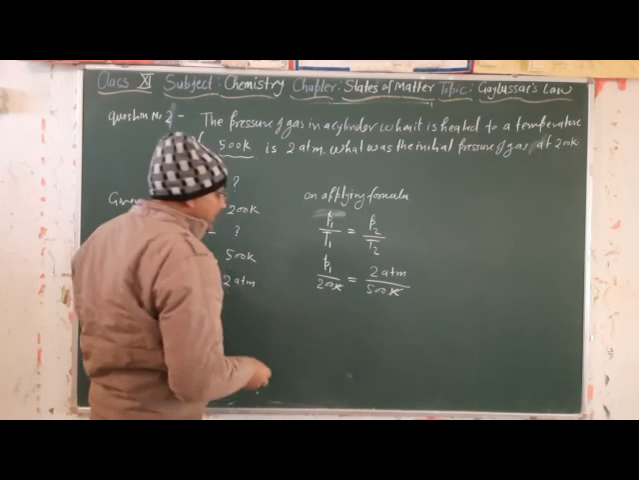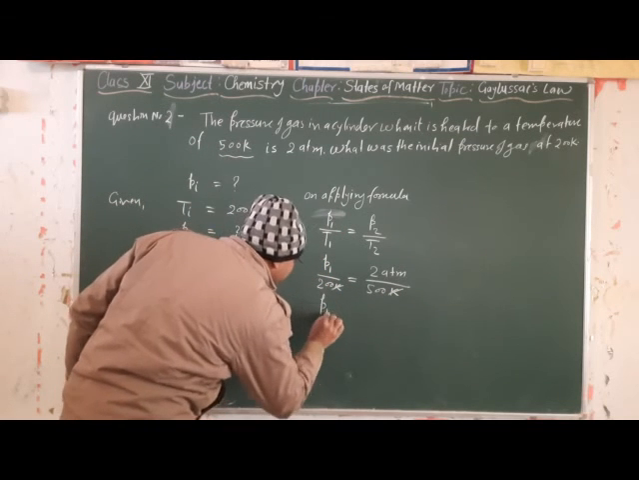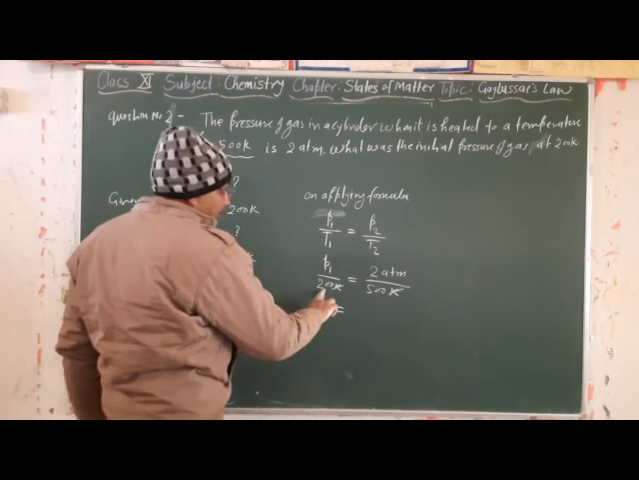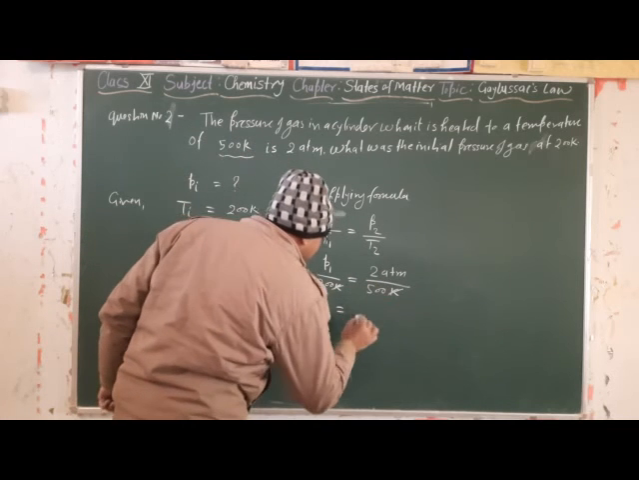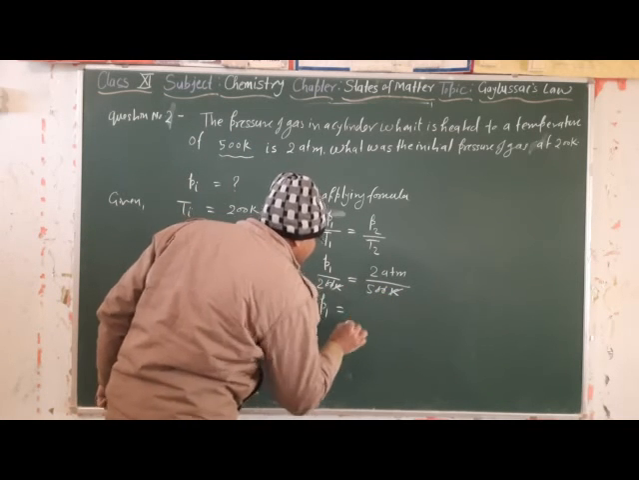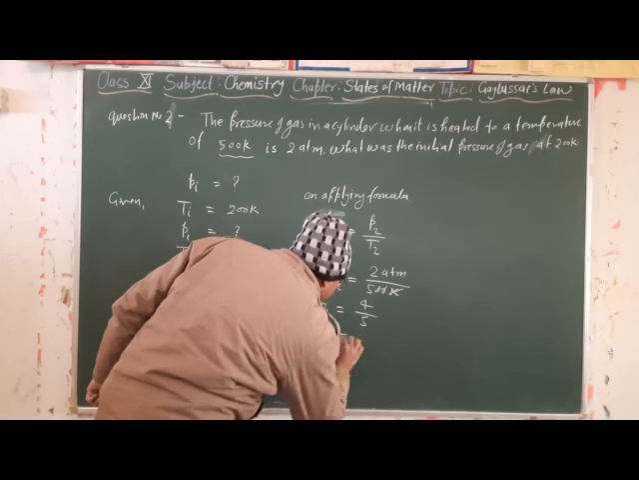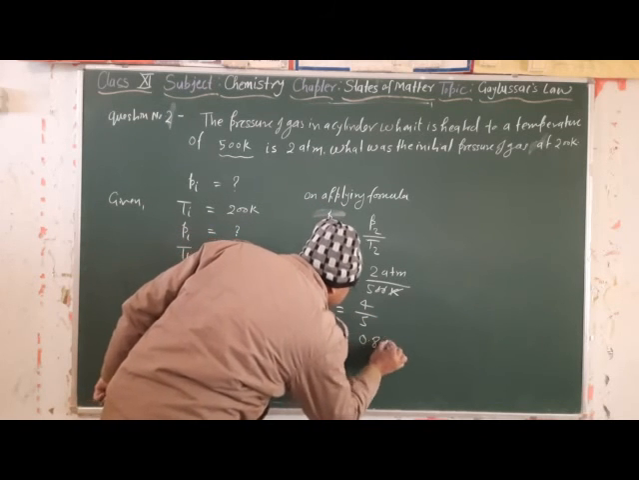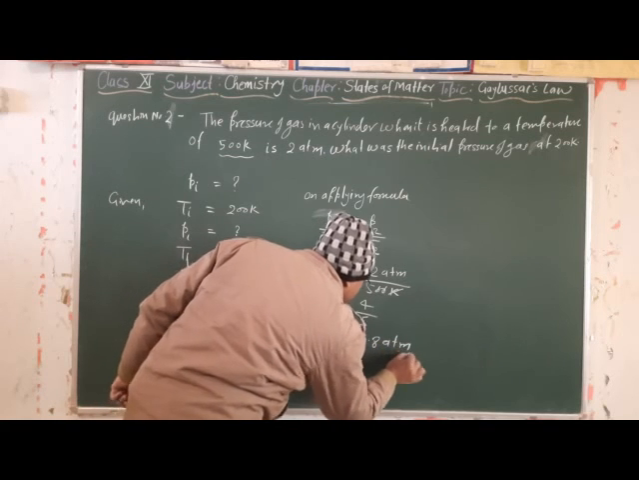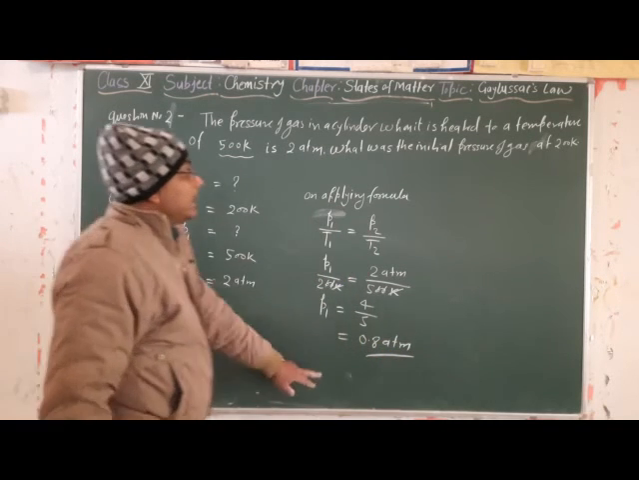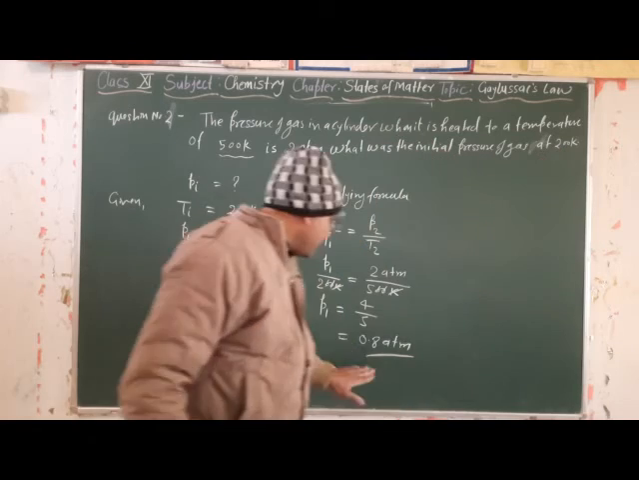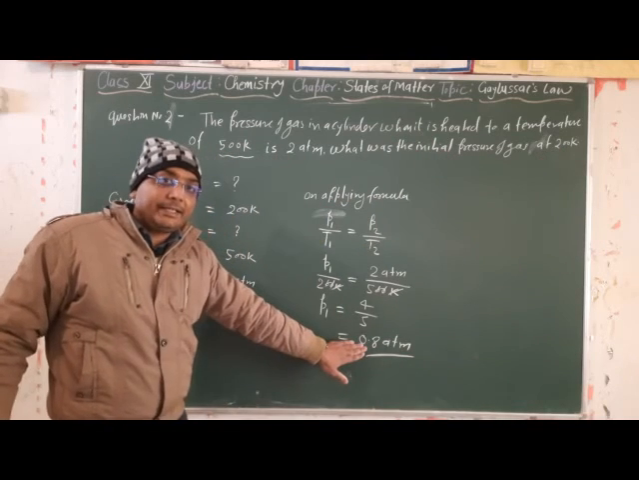Kelvin cancels, and then we get that P1 is equal to 2 into 400, zero cancels, zero cancels, means 4 divided by 5, that will equal 0.8 atm. 0.8 atm means at 200 Kelvin the pressure was 0.8 atm.